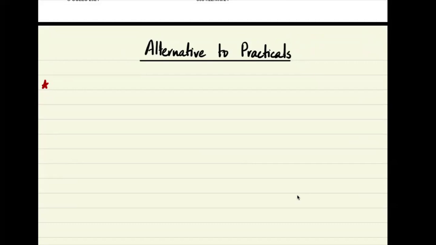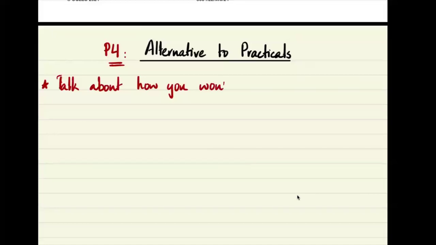First of all, know that ATP is just short for alternative to practical, and this is paper 4 of your O level paper. And basically what you talk about in this is how you would perform a practical if you were in the lab.